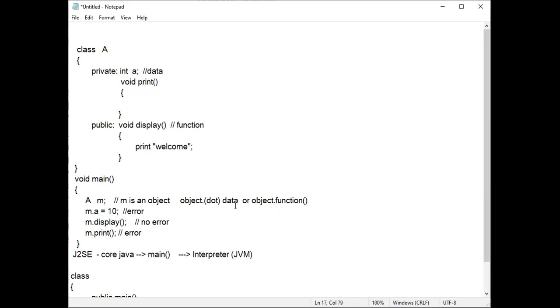But if I declare it as static, for example static void display, then without the requirement of an object, I can call the function. If I don't create the object, I can still call it. You just look at this sentence.